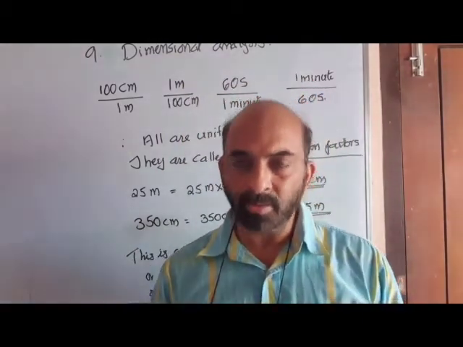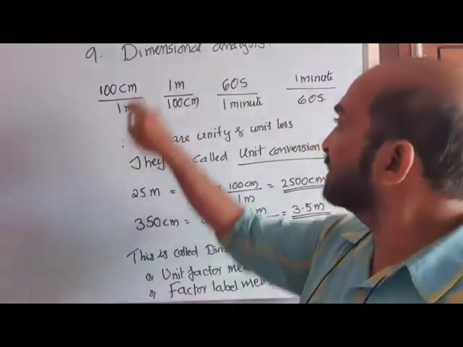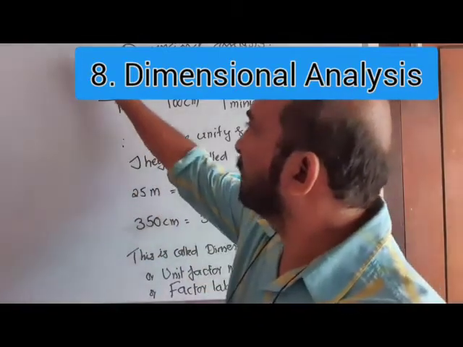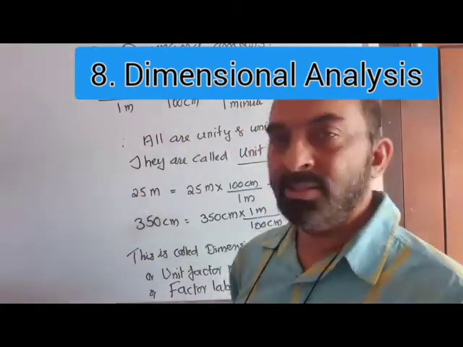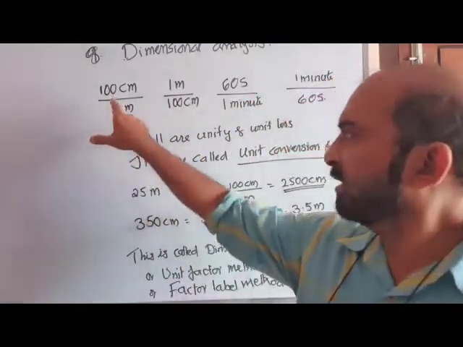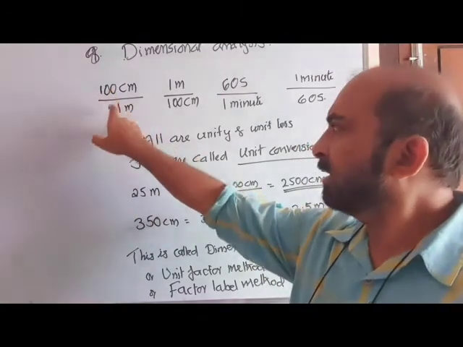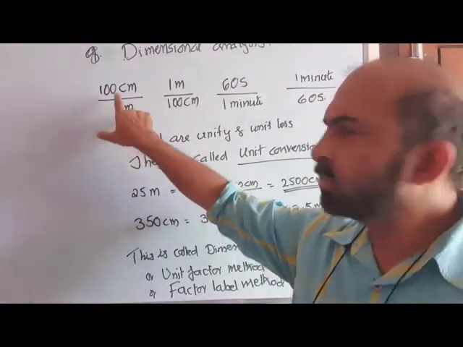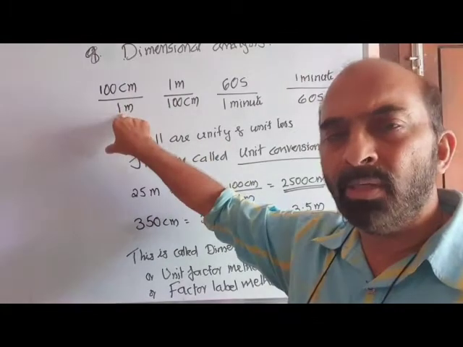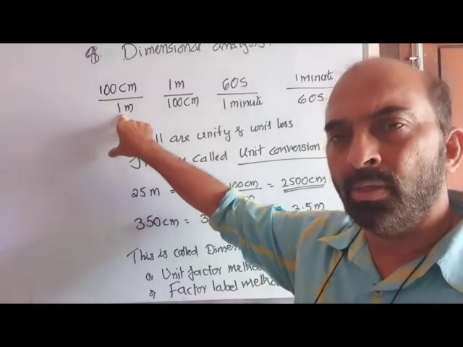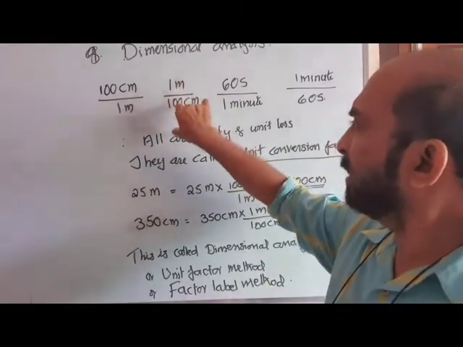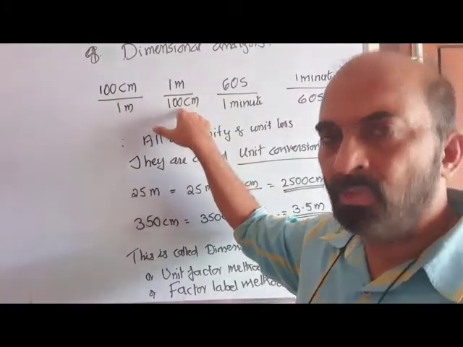Now the 8th point, dimensional analysis. What is dimensional analysis? Before that, look at these terms. 100 centimeter and 1 meter are equal. So 100 centimeter by 1 meter gives you unity. 1 meter by 100 centimeter also will be unity.